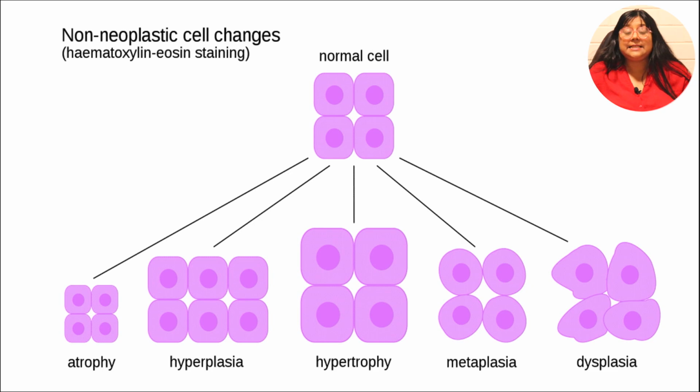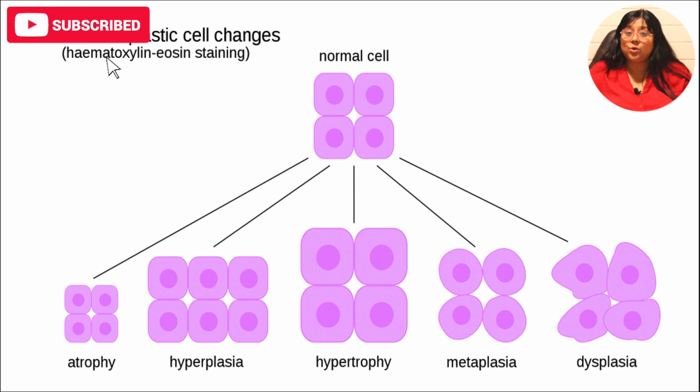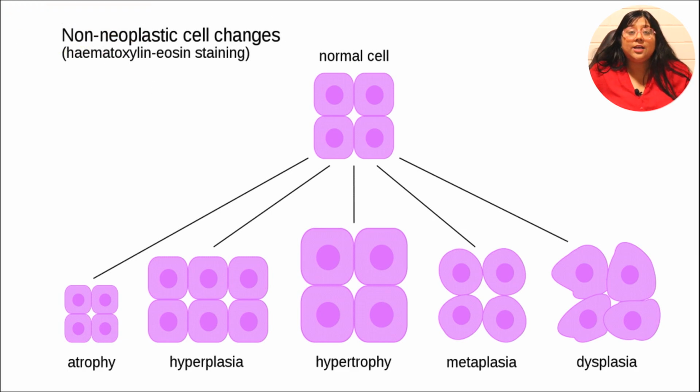And dysplasia is a disorganized growth or development of cells. So what are the 5 types of cellular adaptations? There are 3 plasias and 2 trophies. The 3 plasias are hyperplasia, metaplasia and dysplasia, and the 2 types of trophies are atrophy and hypertrophy.